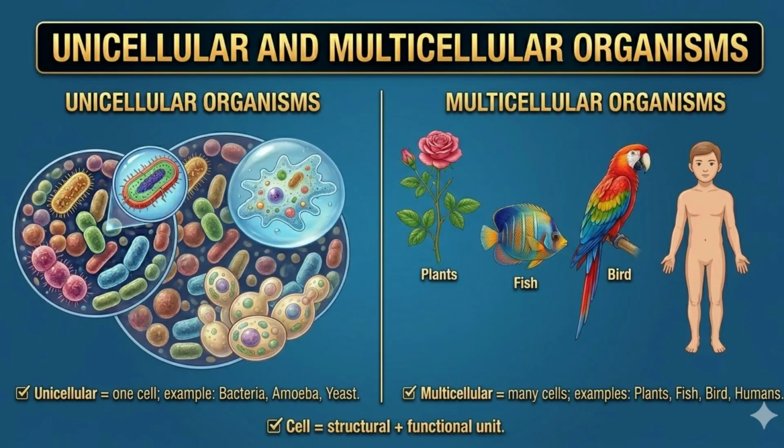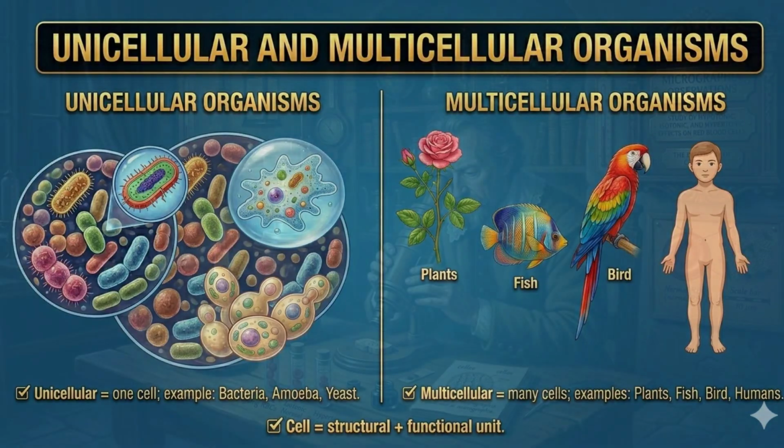On the other hand, organisms like humans, plants and animals are made up of millions and trillions of cells. Such organisms are called multicellular organisms. Different cells in multicellular organisms perform different functions. For example, nerve cells carry messages, muscle cells help in movement and blood cells transport oxygen.